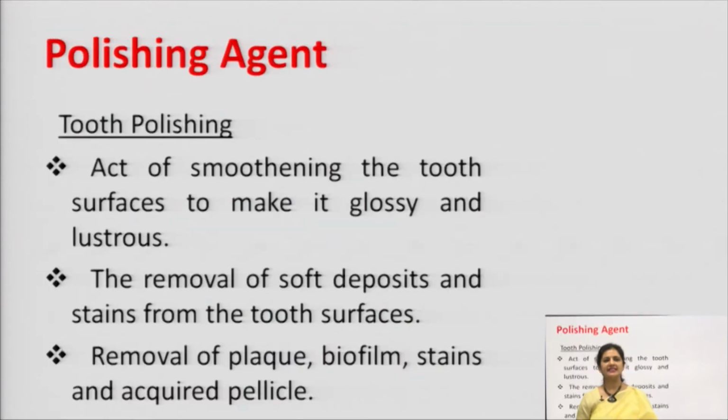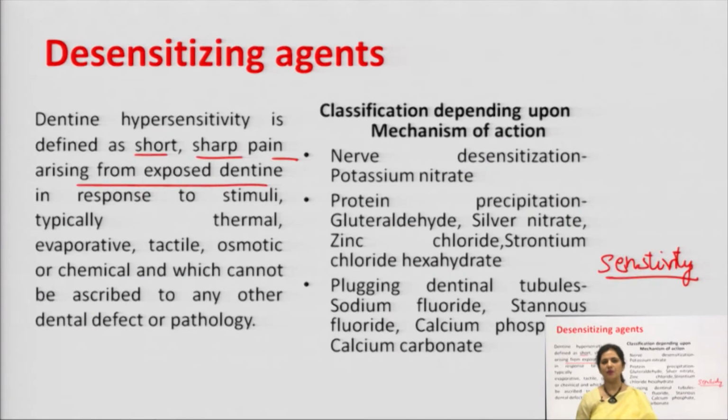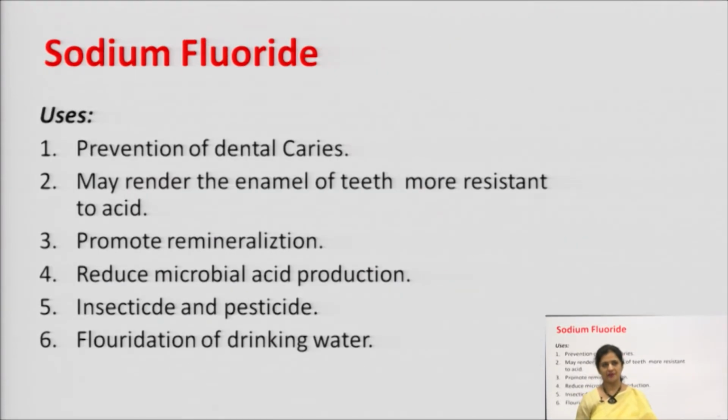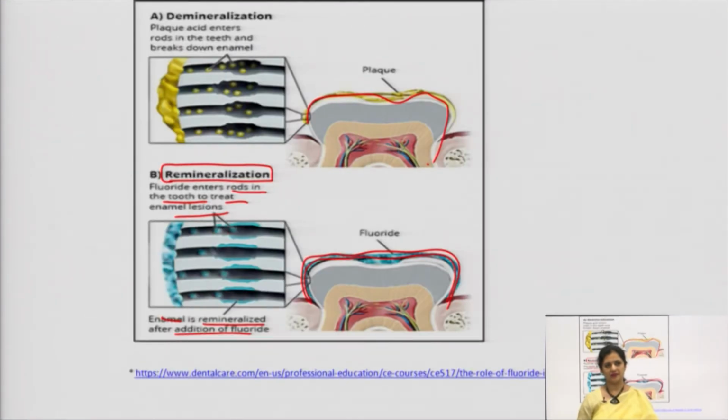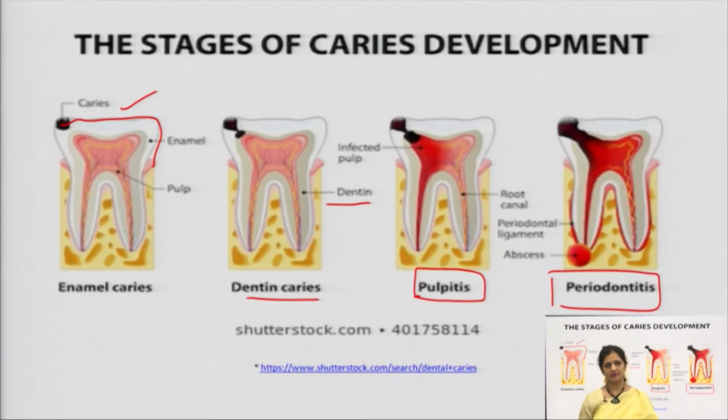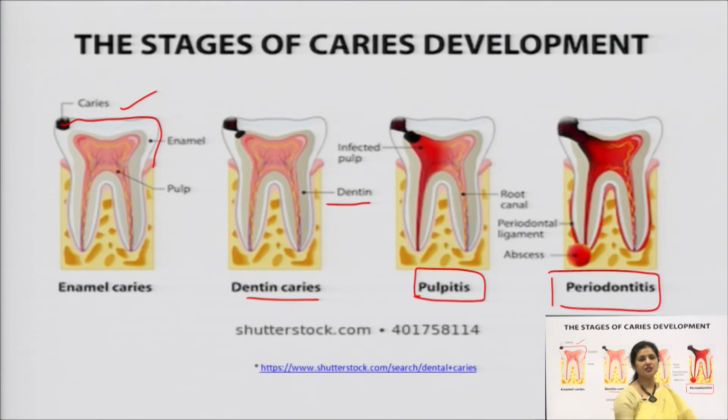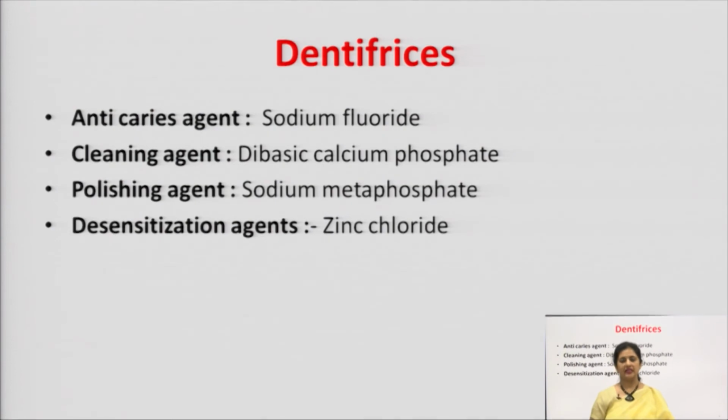Now, I will just have a quick recap of what we studied in the lecture today. These are the stages of the dental caries which we studied. The process of demineralization happens in the enamel caries. Dentifrices are the agents which are used for tooth care. They are divided into 4 broad categories: anti-caries agent, cleaning agent, polishing agent and desensitizing agent.